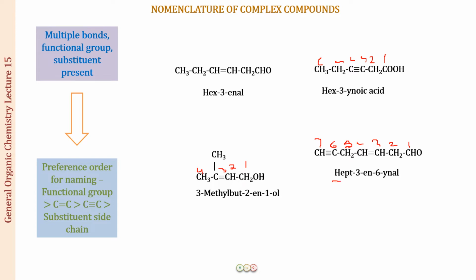So the word root is hept. There is a double bond present at position number 3. There is a triple bond present at position number 6, and we have an -al at position number 1, right? So this becomes hept-3-en-6-yn-al. Now what you have to remember is that the parent prefix is going to be -yne. So we are not going to put this -ene later and the -yne earlier. That is what you have to remember. So the primary suffix that you have to choose from the double bond and the triple bond is going to be -yne. Okay, so this is as far as the one functional group containing compounds are concerned.